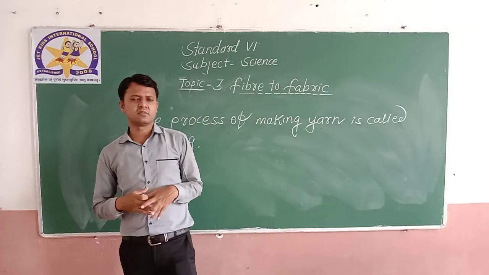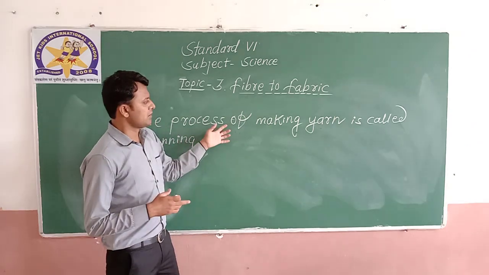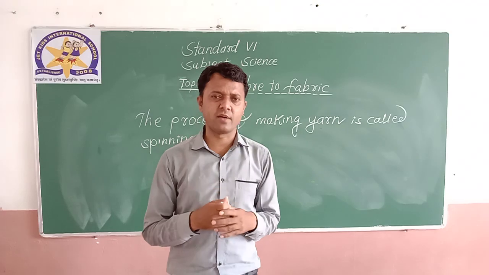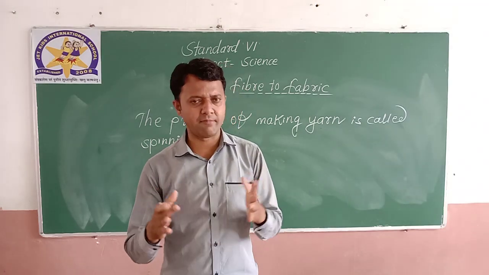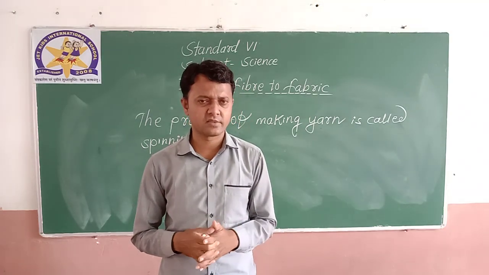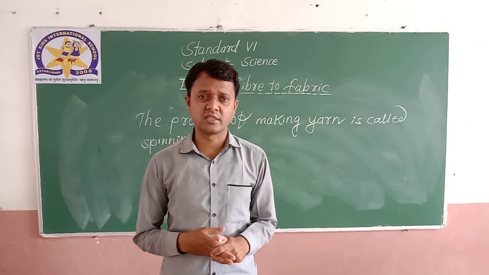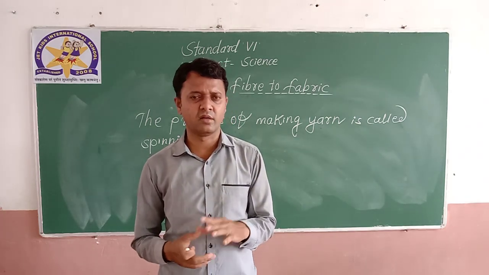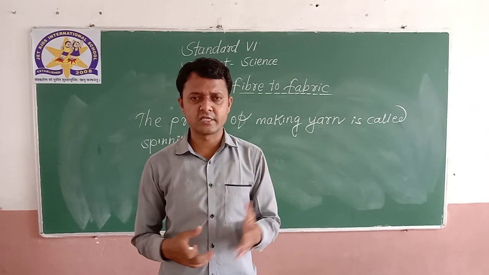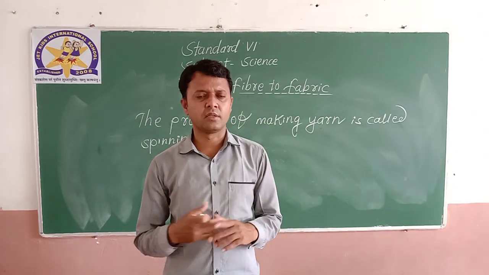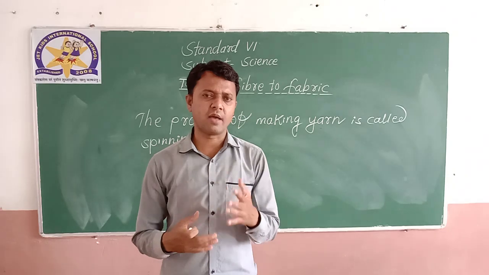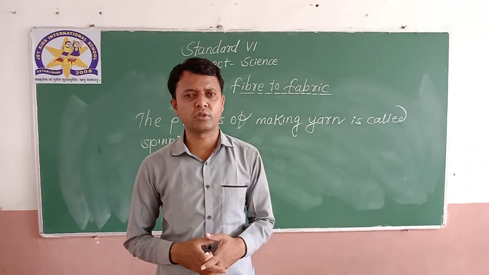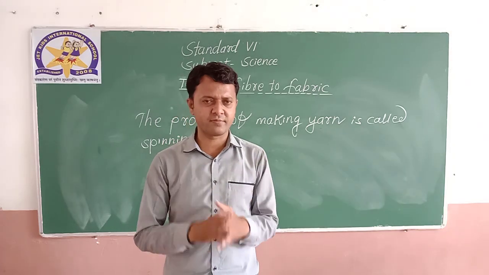So in this lesson, the lesson is very simple. There are two types of fibers: natural fibers and man-made fibers, which we have already discussed. We have also discussed different examples of each fiber. Natural fibers are cotton, jute, wool, silk. Okay, when the fiber is obtained from either a plant or an animal, both are natural, so both come under the category of natural fiber.